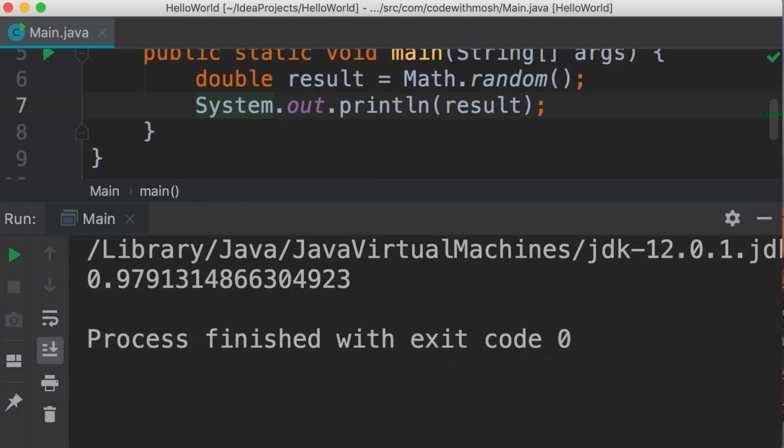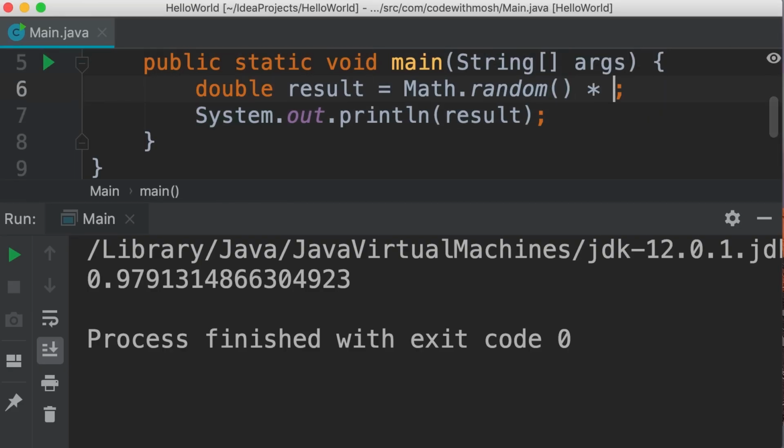And this number is a floating point number between 0 to 1. Now, what if we want a number between 0 to, let's say, 100 instead of 0 to 1? Well, we simply multiply this by 100. Take a look. So every time we run this, we get a different number between 0 to 100. Now, if we don't want these digits after the decimal point, we can either round this number or cast it to an integer. Let me show you.